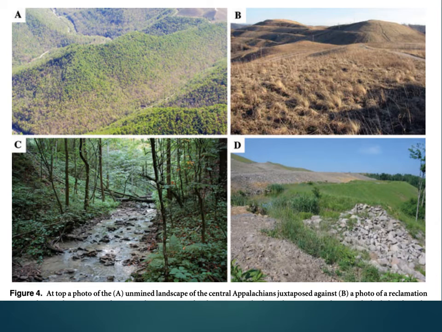This figure is just a series of images which shows a comparison of unmined landscape next to reclamation land sites. So you can see in A, it is very green, very healthy, and there are lots of mountains, lots of ridges. However, in B, that is an area that is now a reclamation site, so it was previously used in mining, or mining was nearby. It's not as green. It's a lot flatter because the soil has just been compacted down.